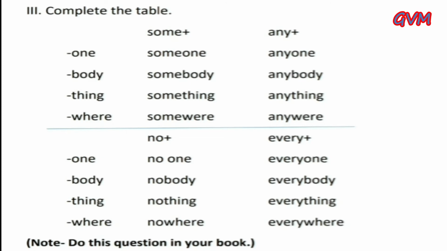Fourth, somewhere, anywhere. Next, no plus and every plus. First one is one: no one, everyone. Body: nobody, everybody. Thing: nothing, everything. Fourth, where: nowhere, everywhere. Do this question in your book.